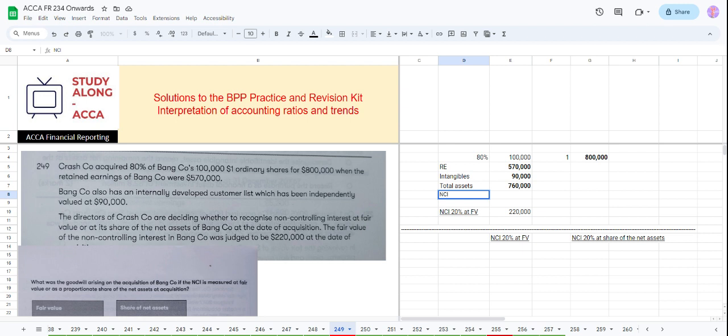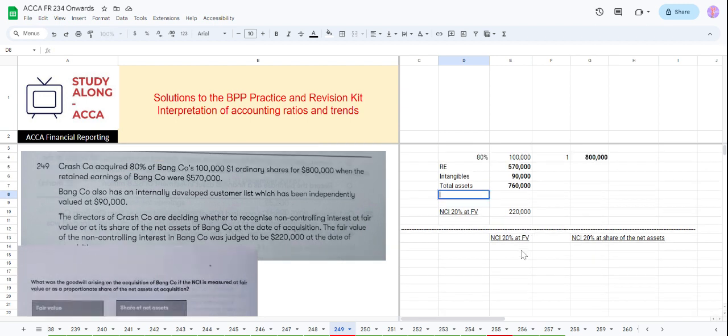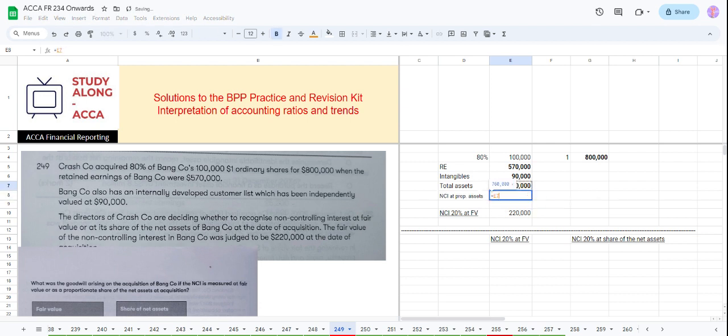And if they say NCI, non-controlling interest proportionate share of the net assets, so NCI at proportionate assets, how much will this be? It will be 20% of this, 152,000. So the total assets is 760. NCI proportionate is 152, and NCI at fair value is 220.